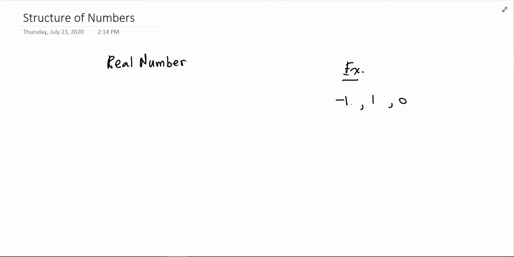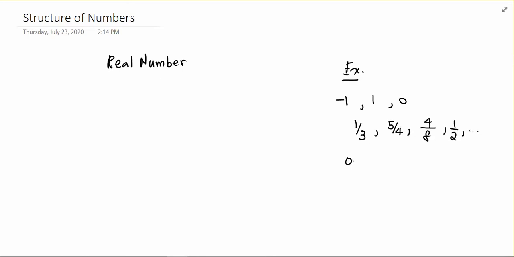Now, you don't have to just stay with these kinds of real numbers. There could be numbers like this: 1/3, fractions, 5/4, fractions, 4 over something, fractions. Now, I know that can be reduced to 1/2, and so on. So these are also real numbers. Decimals.